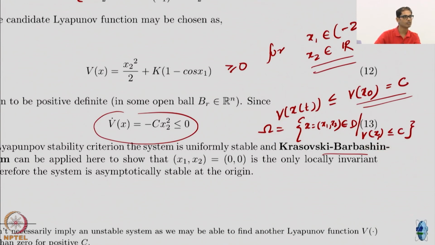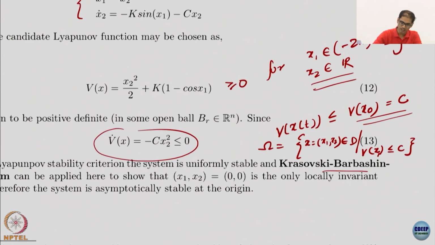So if I take any point in this set, V will be less than or equal to c, and as I propagate it through the dynamical equations, it will remain less than or equal to c, which means I am still within this set. And by the way, such an omega set exists, very simple, because for positive definite functions you have class K function bounds and so on, very easy to construct. In this exact specific case, I just have to solve this.